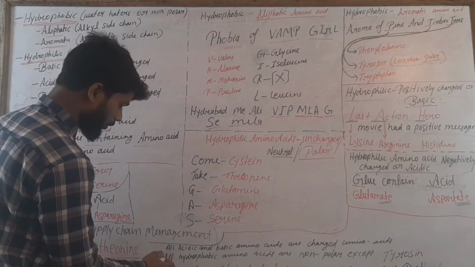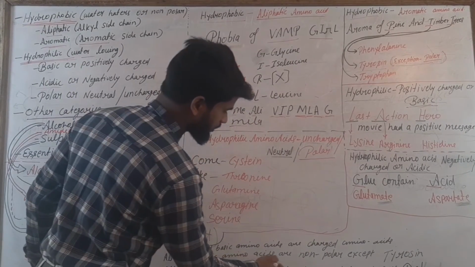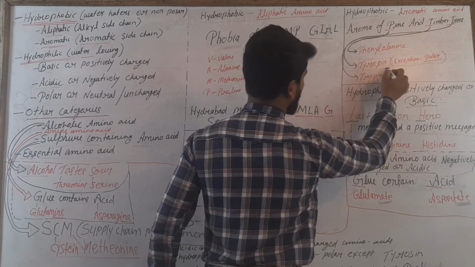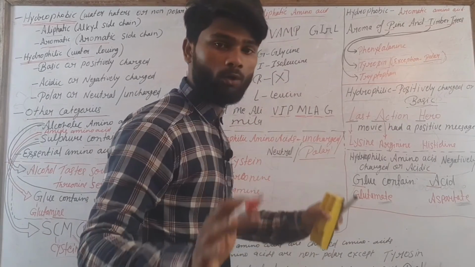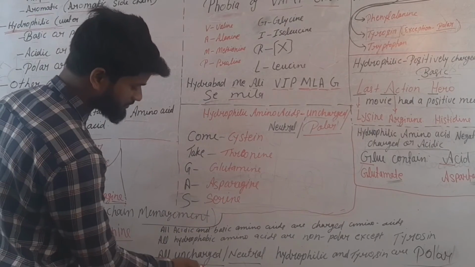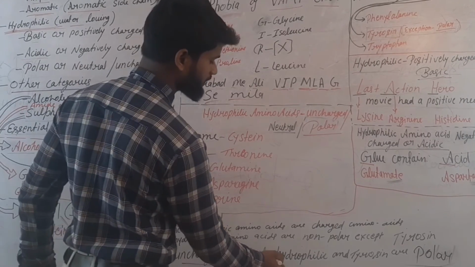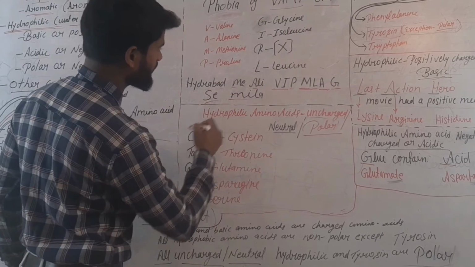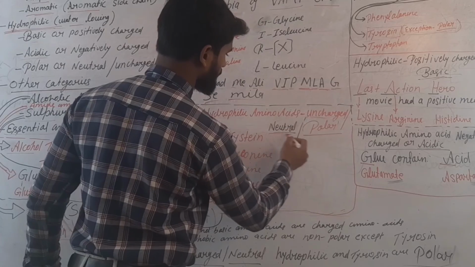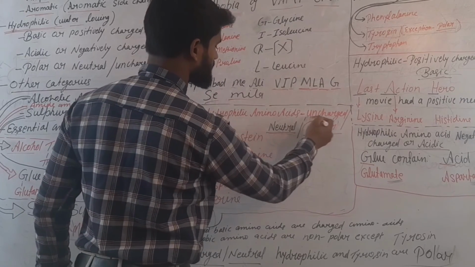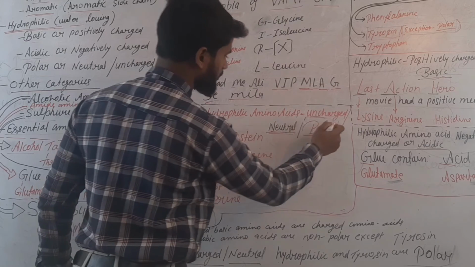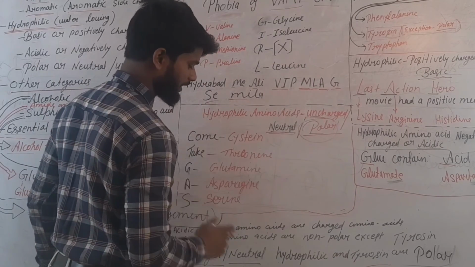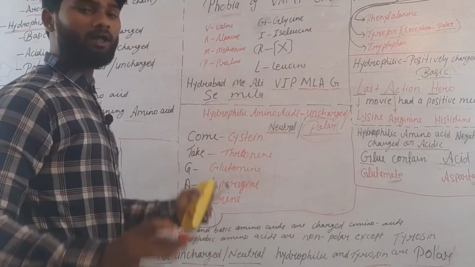Okay, so all hydrophobic amino acids are non-polar except tyrosine. You can see this, except tyrosine, all hydrophobic amino acids are non-polar. And the third point is that all uncharged neutral hydrophilic amino acids and tyrosine are polar. All uncharged or neutral amino acids are polar, as well as tyrosine.